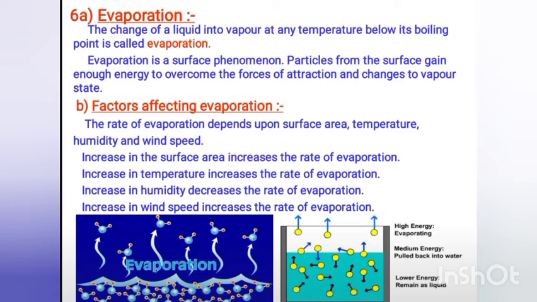But what is the difference between boiling and evaporation, since both processes are related to the change of a liquid into vapor? In boiling, a particular temperature is required, but evaporation may happen at any temperature. So the change of a liquid into vapor at any temperature below its boiling point is called evaporation. Since boiling is a bulk phenomenon, evaporation is a surface phenomenon.